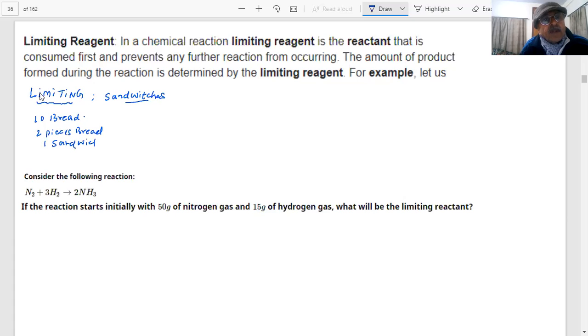And inside this you have to put, students, cheese slices. Now you have a total of three cheese slices, students, and you have five pairs of bread.